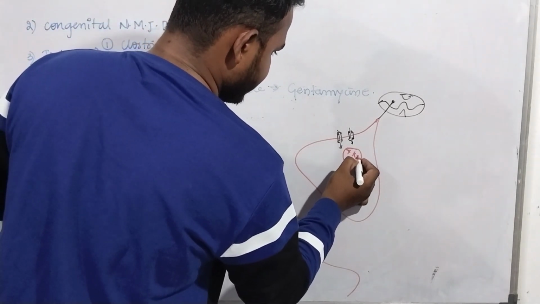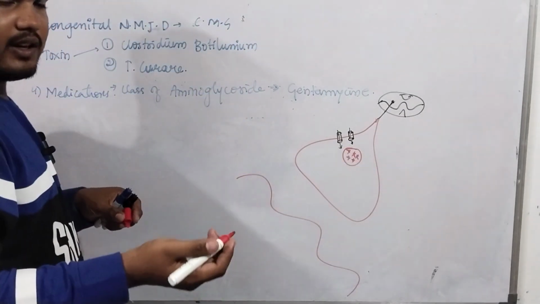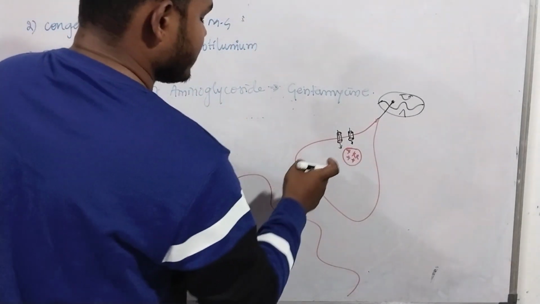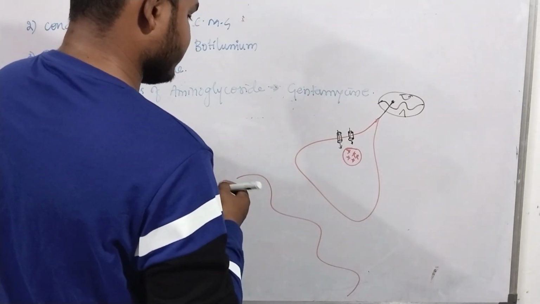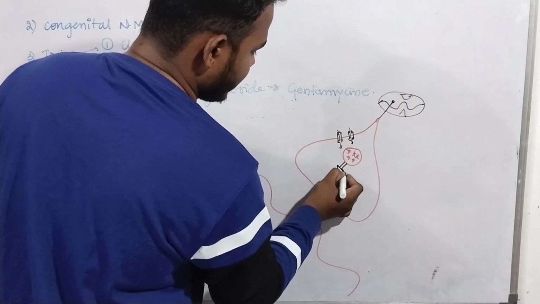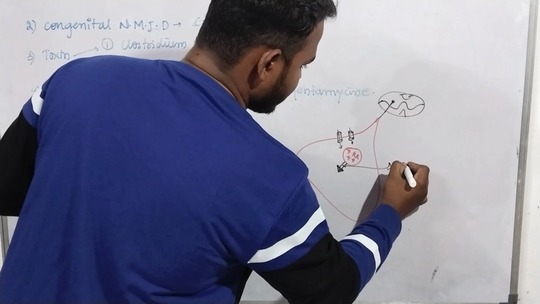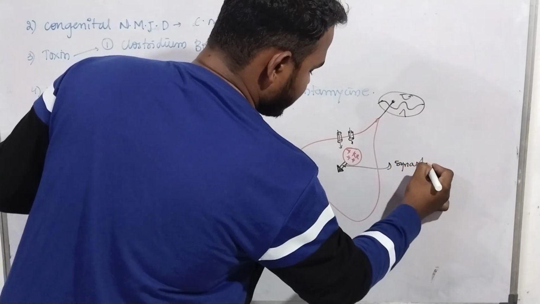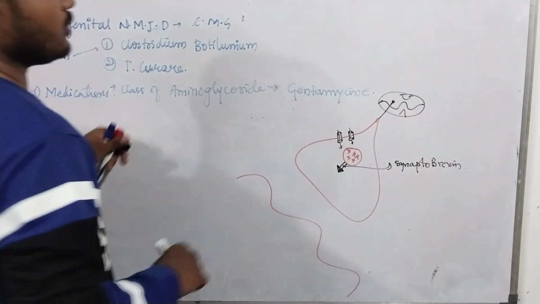vesicles. From where the acetylcholine is produced, all these things we already studied in the last lecture. Now this acetylcholine vesicle is formed, and the vesicle has a special type of protein known as synaptobrevin.